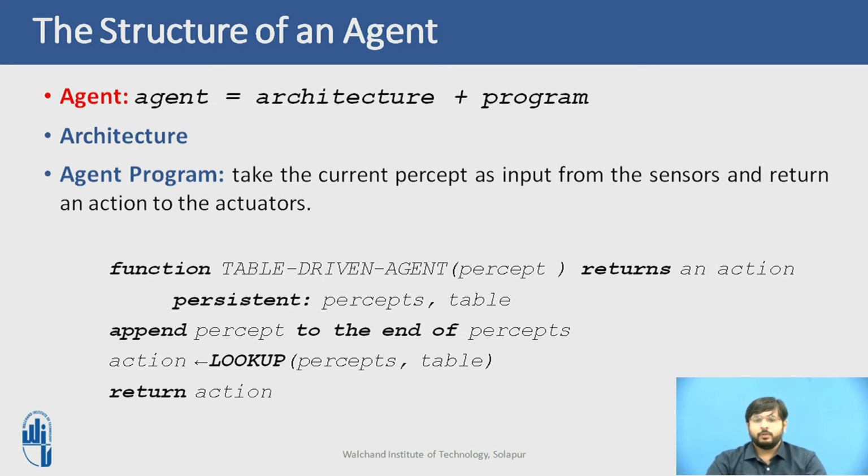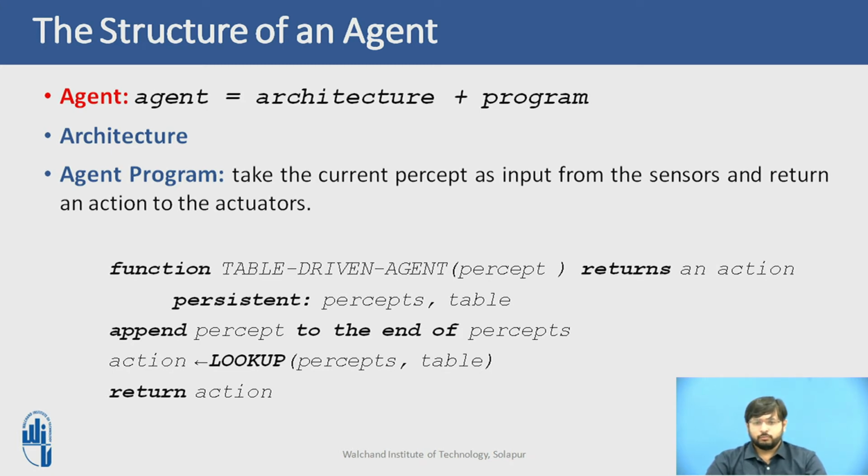The program we choose has to be one that is appropriate for the architecture. If the program is going to recommend actions like walk, the architecture should have legs. The architecture might be just an ordinary personal computer, or it might be a robotic car with several onboard computers, cameras, and other sensors. In general, the architecture makes the percepts from the sensors available to the program, runs the program, and feeds the program's action choices to the actuators as they are generated.